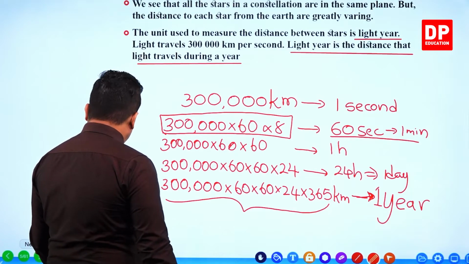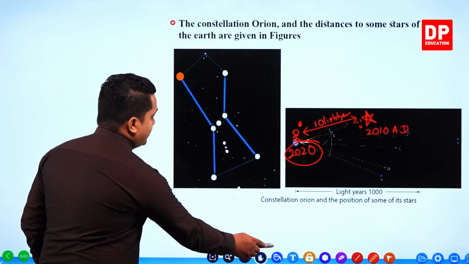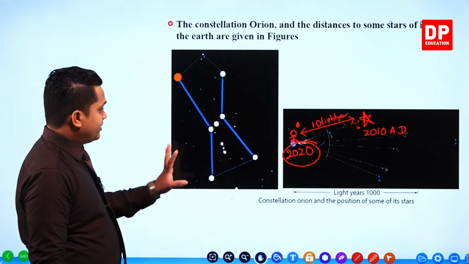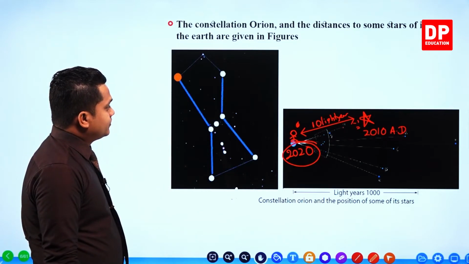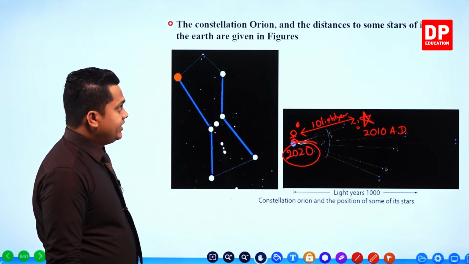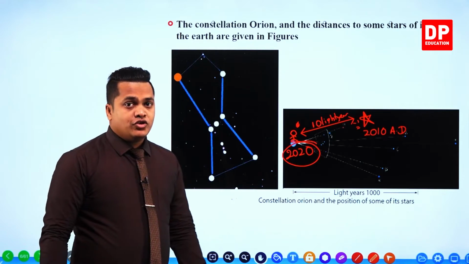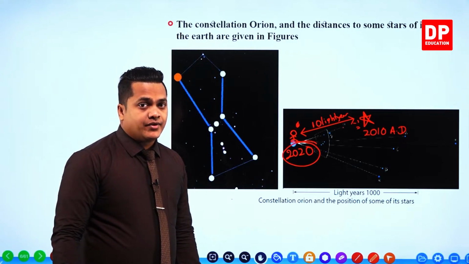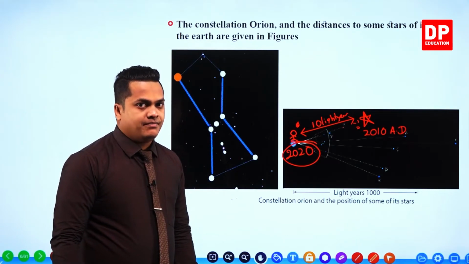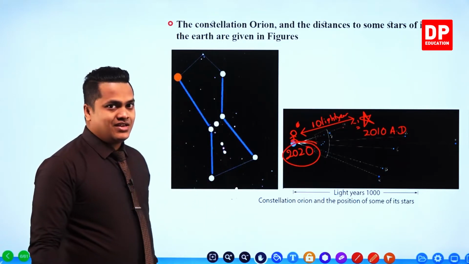So this is that constellation, my dear children, Orion. You go for the pattern like this when you are observing the night sky during the February to March time period. So this is the Orion constellation.